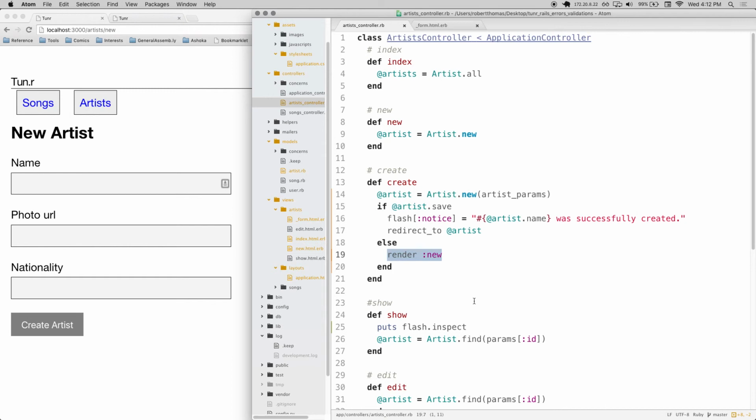I would say render doesn't go anywhere. Render instead looks for this particular view, this particular ERB file, and copies it and then spits it back out. Redirect does go somewhere. Render doesn't go anywhere. Render pulls in a piece of HTML and spits it back out at you.